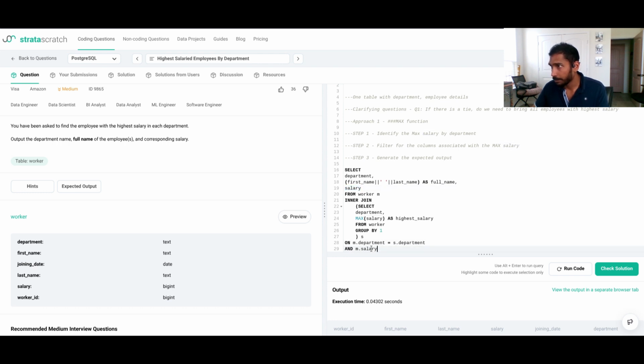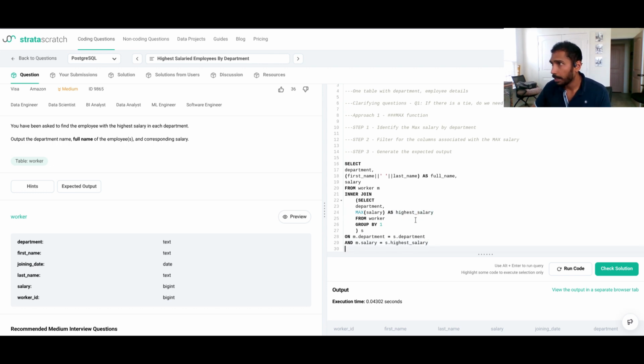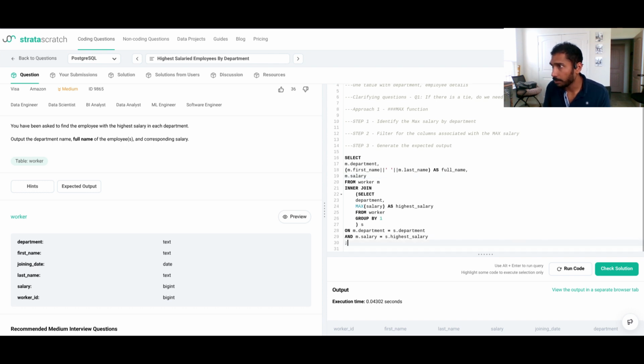Highest salary. Those are the only records you're trying to filter for. I do want to make sure I'm providing the aliases because that's going to throw an error. Okay, so that should take care of everything we need today.